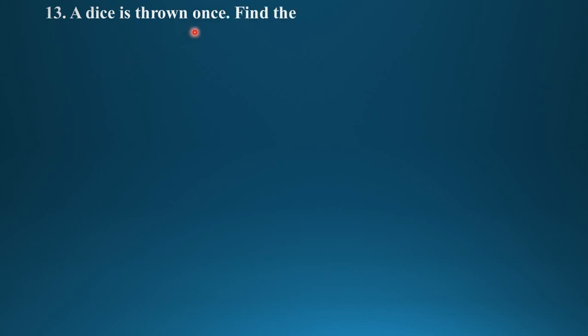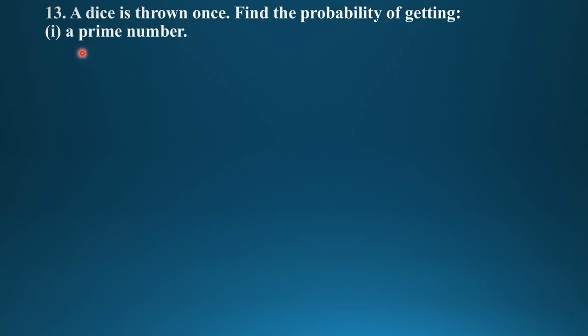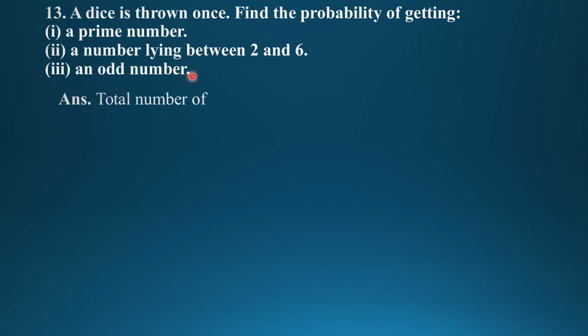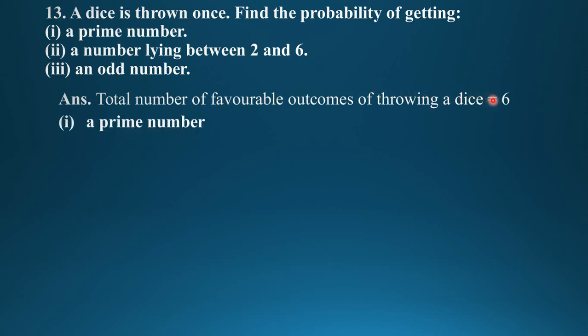Now question number 13. A dice is thrown once. Find the probability of getting first a prime number, second a number lying between 2 and 6, third an odd number. First, you know that the total number of possible outcomes of throwing a dice is 6: 1 to 6, 1, 2, 3, 4, 5, 6.